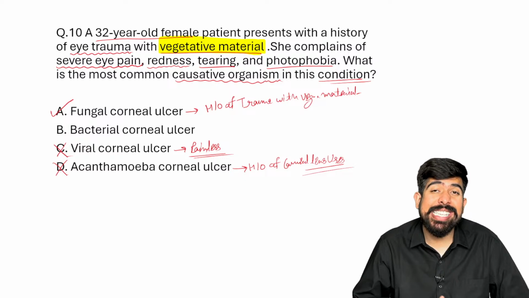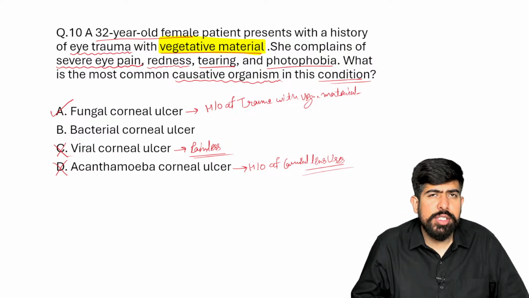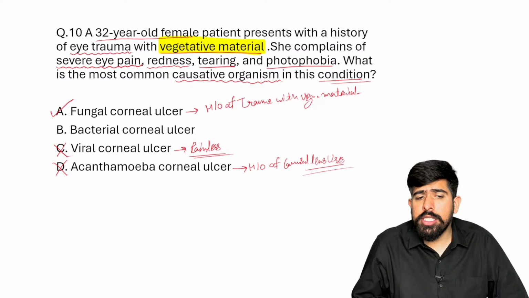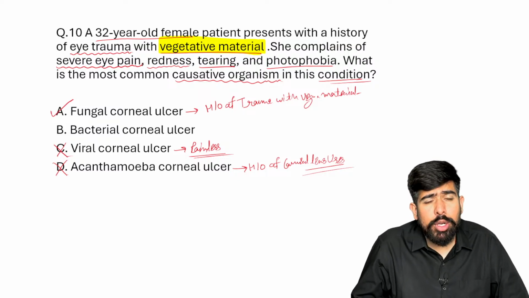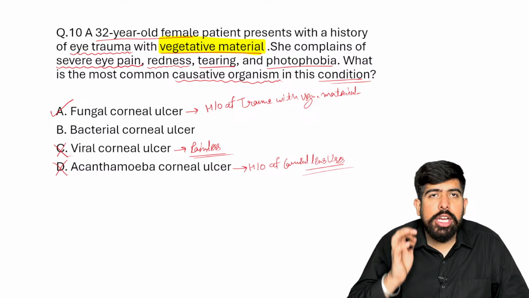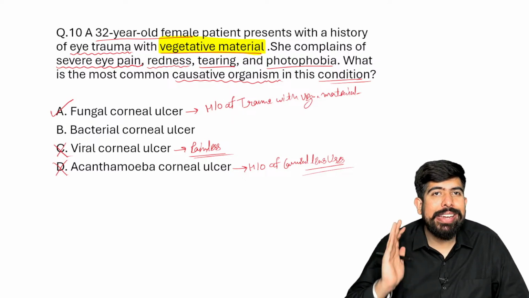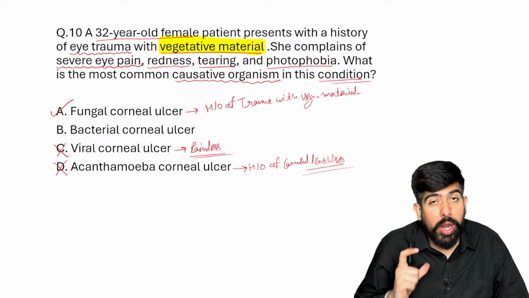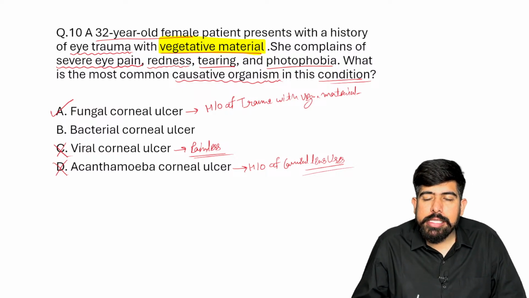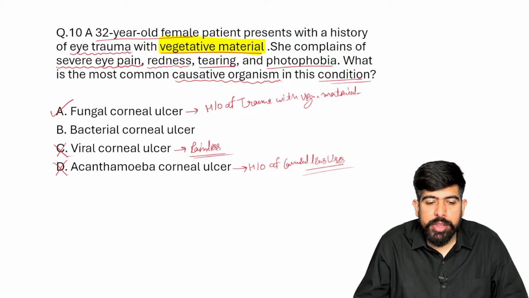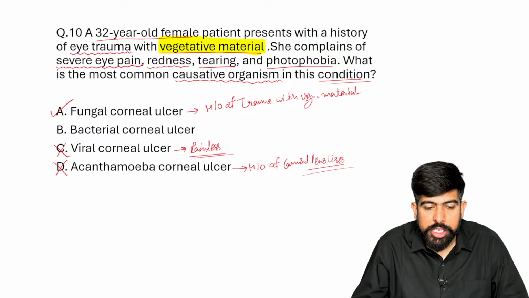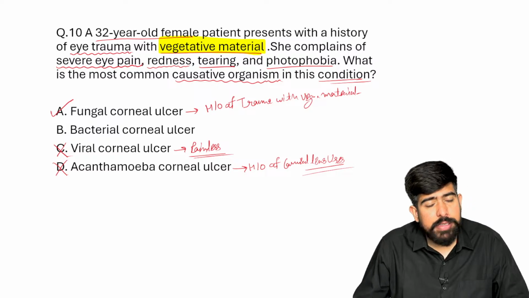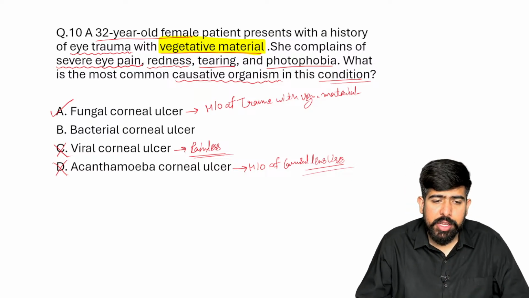But if the question was given to you in the exam exactly as it is showing on your screen, and there is no mention of a history of eye trauma with vegetative matter, of course your answer should be bacterial corneal ulcer. By this word only, which is a key feature I already highlighted, you have to remember that if a vegetative matter history is given to you, you have to understand that the patient has a fungal corneal ulcer.